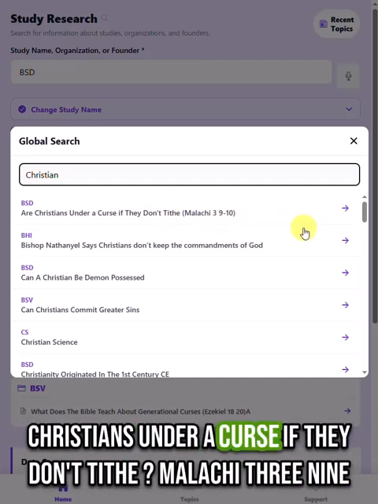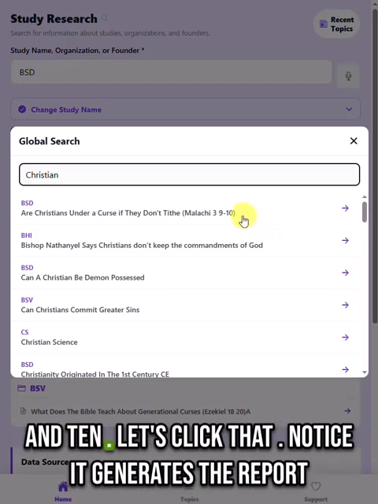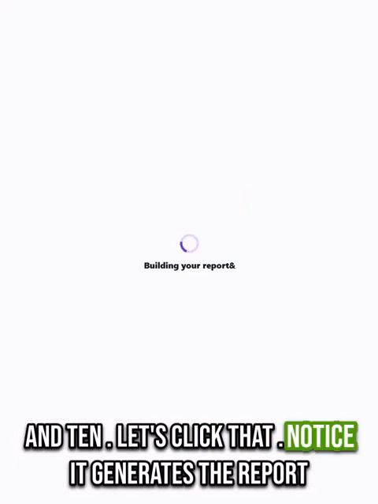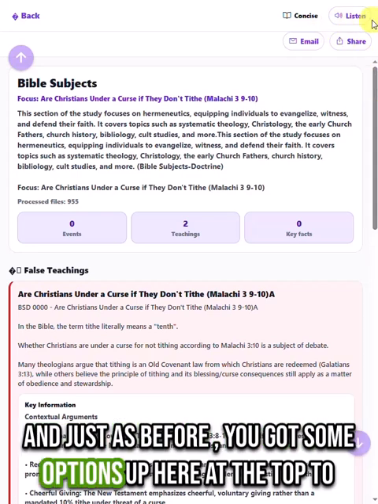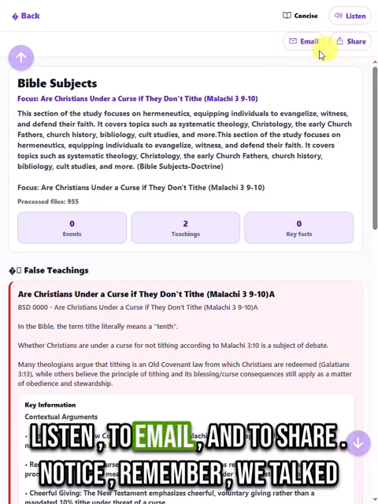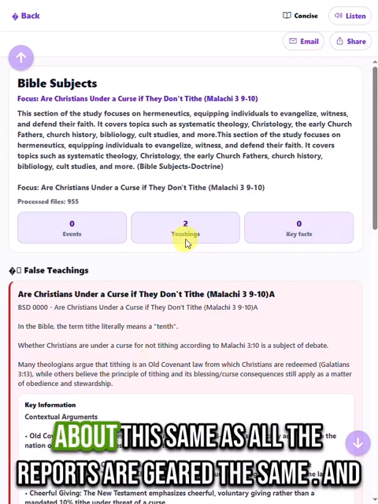Are Christians under a curse if they don't tithe? Malachi 3, 9 and 10. Let's click that. Notice it generates the report. And just as before, you got some options up here at the top to listen, to email, and to share. Remember, we talked about this, all the reports are geared the same.